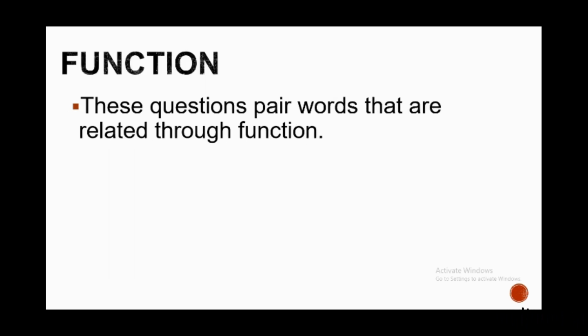Next is function. These questions pair words that are related through function, something paired with how it is used. For example, hammer is to build. As we all know, a hammer is used to build. Hammer is something paired with build, or how we use that something.